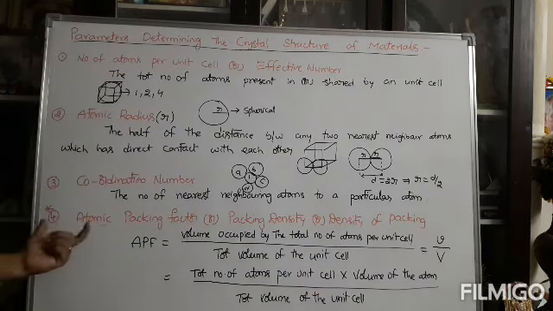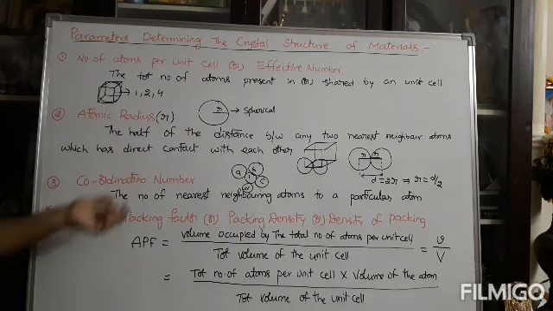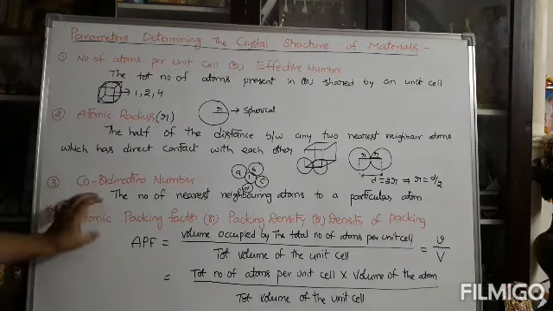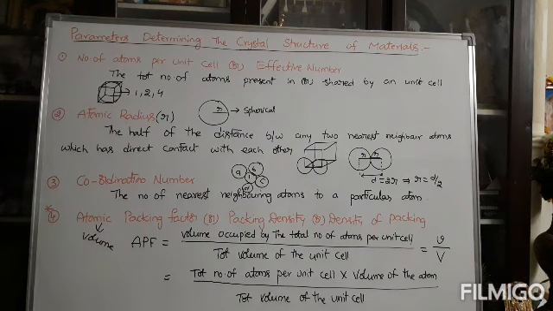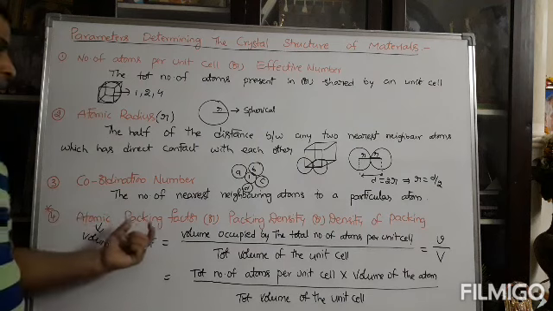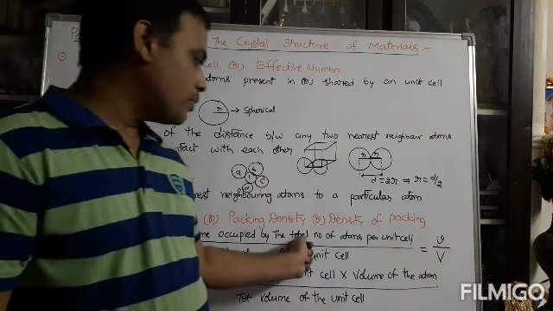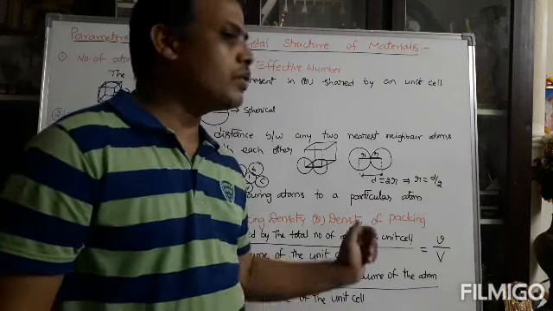What is packing factor? This packing factor value mainly depends on atoms. Atoms exist with respect to the crystal structure. So in a crystal structure, the atomic packing factor is nothing but a ratio. What is the ratio? The occupied volume to the total volume. So the ratio of the volumes gives the term called the atomic packing factor. According to the definition, it is the ratio of the volume occupied by the total number of atoms per unit cell to the total volume of the unit cell.